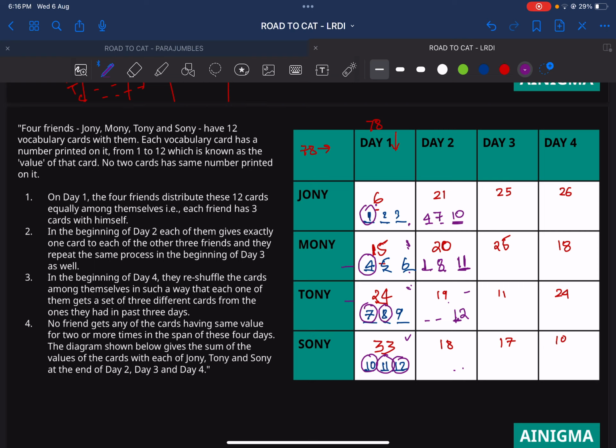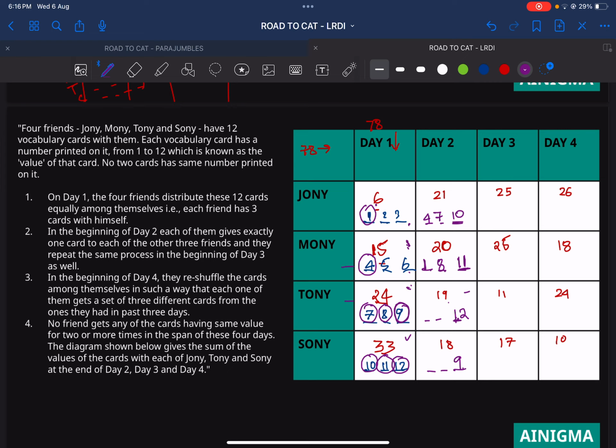And similarly, if you look closely, this 9 cannot come here, so this value has to go there. So 9 becomes on these three spots, 9 is here. So 9 is already done. Okay. Now let's look at this.